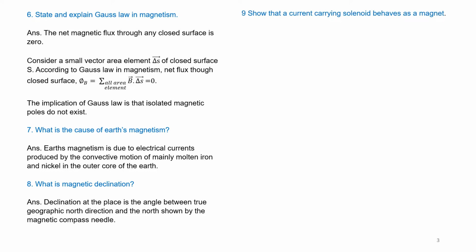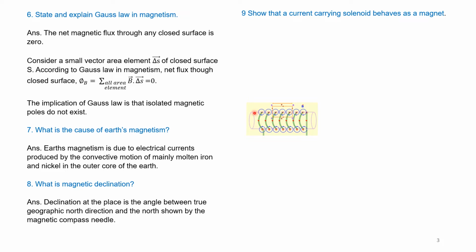Question number 9. Show that a current carrying solenoid behaves as a magnet. That means prove that when a current is passed through a solenoid, it behaves as a magnet. Please see the figure here. It is a long solenoid.